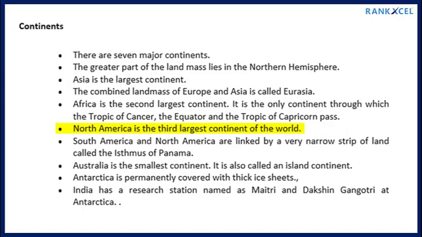North America is the third largest continent of the world. South America and North America are linked by a very narrow strip of land called the Isthmus of Panama. Australia is the smallest continent. It is also called an island continent. Antarctica is permanently covered with thick ice sheets. India has research stations named Maitree and Dakshin Gangotri at Antarctica.